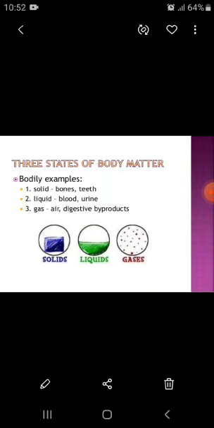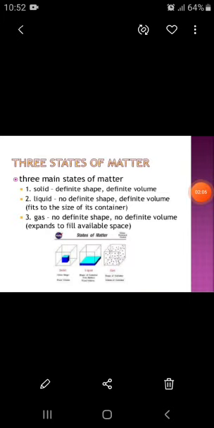Now these three states of matter have different properties from each other. For example, solid has definite shape and definite volume. Definite shape means a proper shape. For example, if you take some ice cubes and put them in a glass or in a jug, it has the same shape and occupies the same space, the same volume. It does not change its shape or its volume.